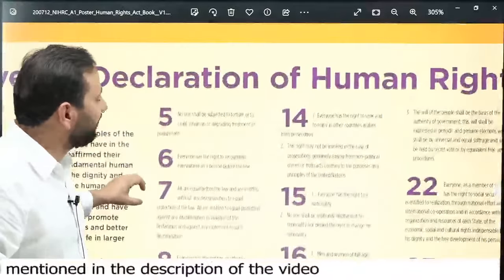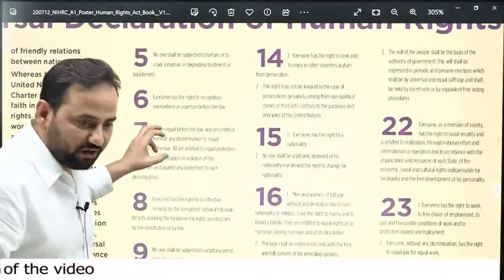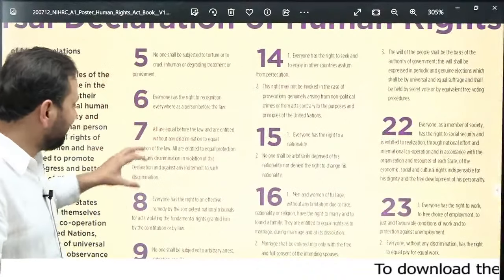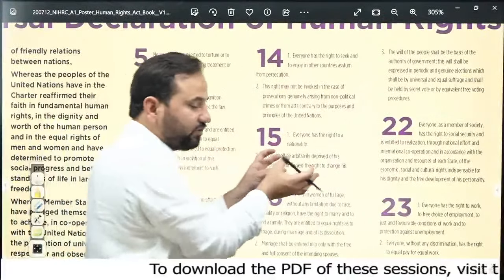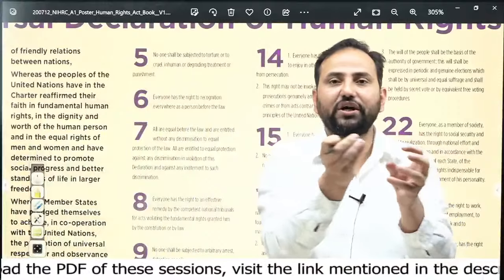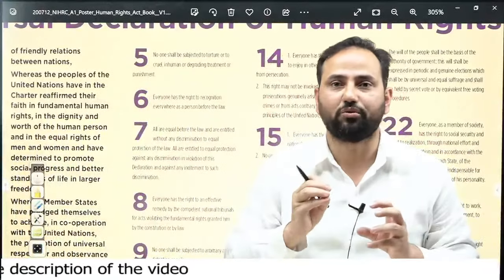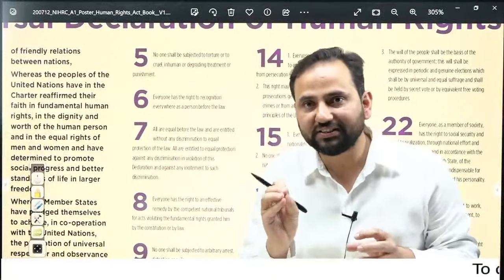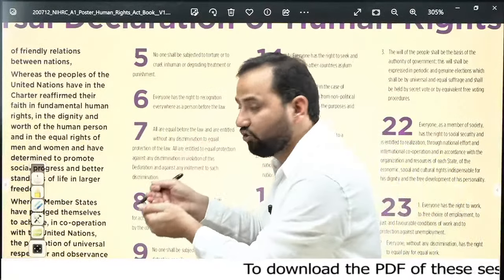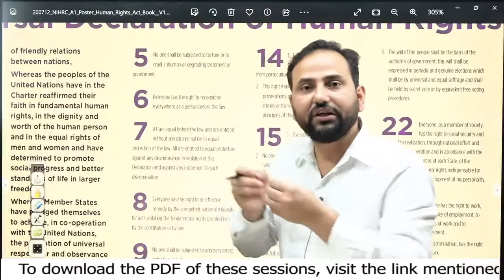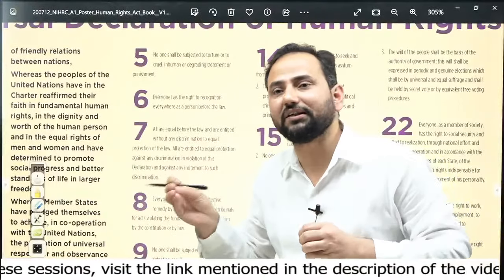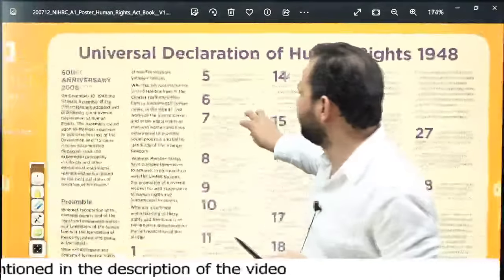I will share this document with you after this session also. The point is, you just need to read the Universal Declaration of Human Rights and try to understand the concepts which are there in the Constitution of India also. There have been various questions in examinations from this Universal Declaration of Human Rights, relating it with the fundamental rights, DPSPs and other concepts. I'll just show some more questions.